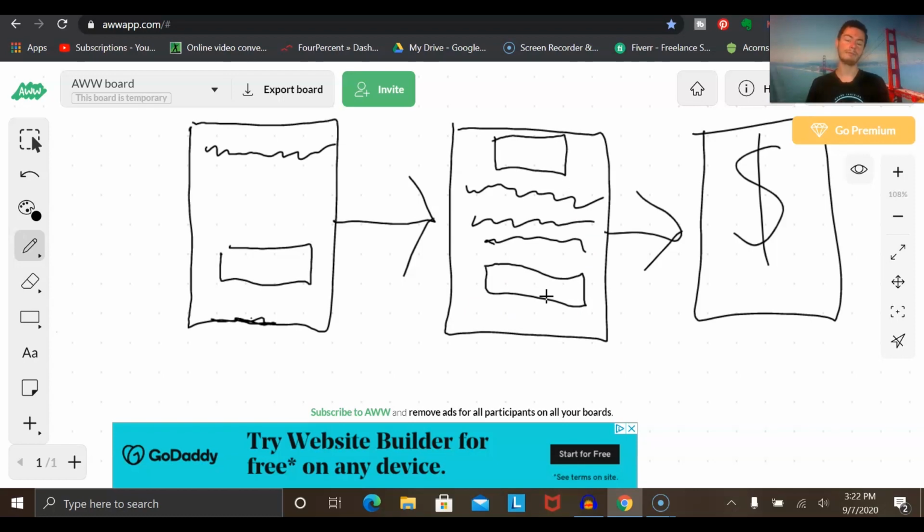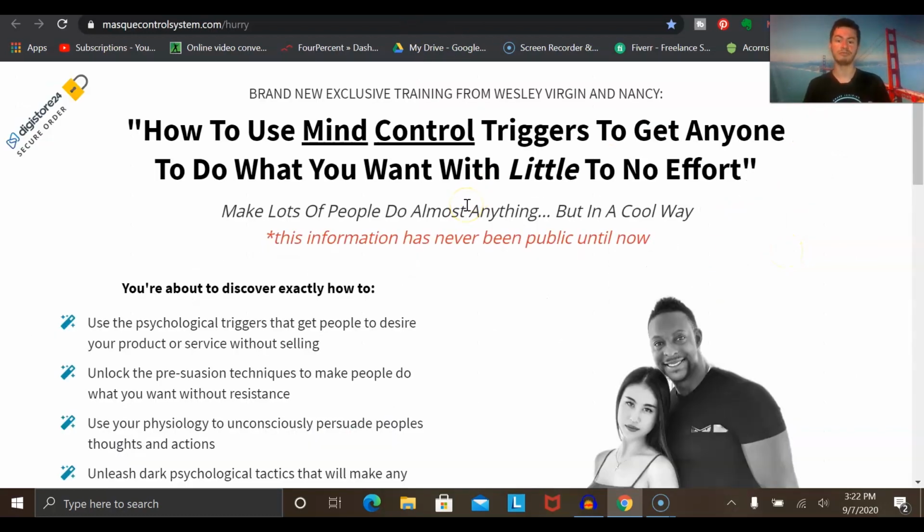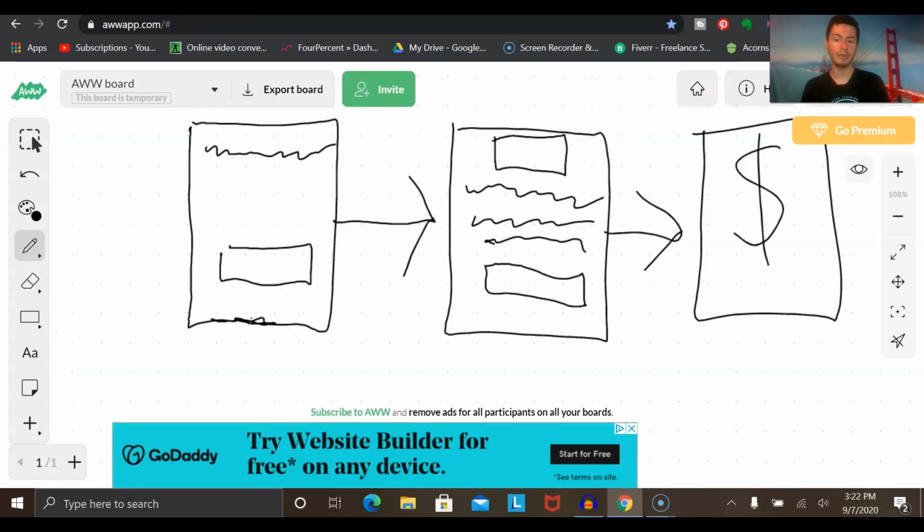And from there, when they click on that button, this takes them over to the sales page, or in your case, it could be the product that you're recommending, which could be this free training right here, right? So anyone who goes through there, because they've spent some time with you here, they've already got to know who you are, and therefore they're much more likely to buy, right? Now, let's say, for example, that you send a bunch of people through this process, they go to the page, and they don't necessarily buy whatever it is that you're recommending, right?